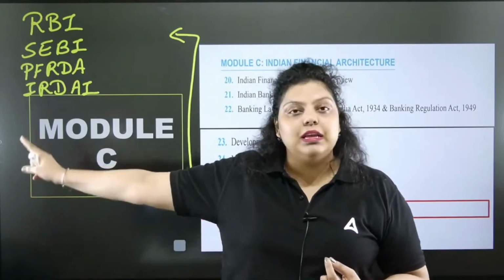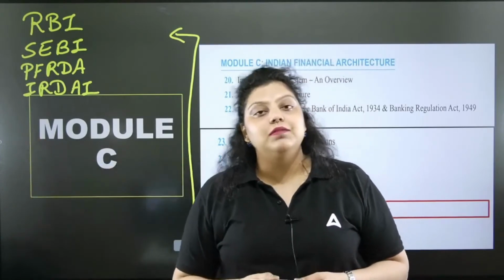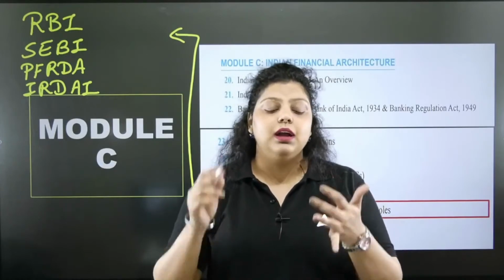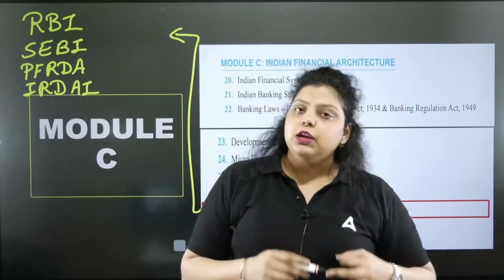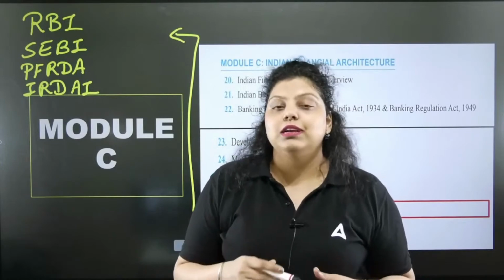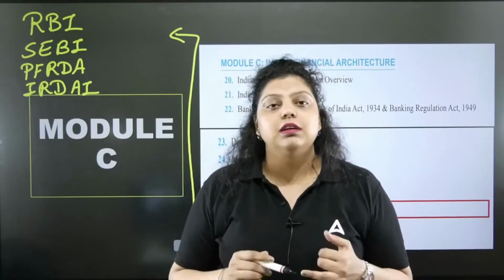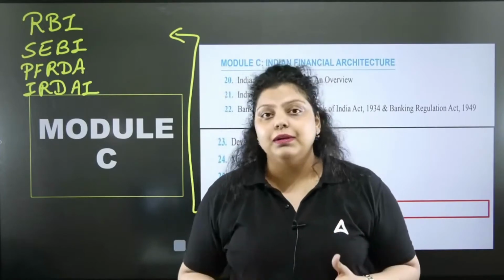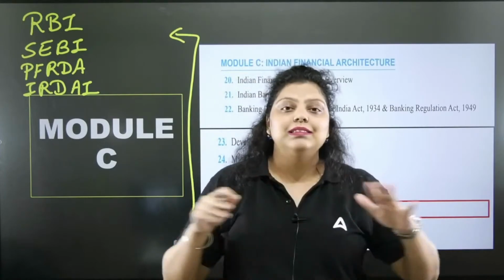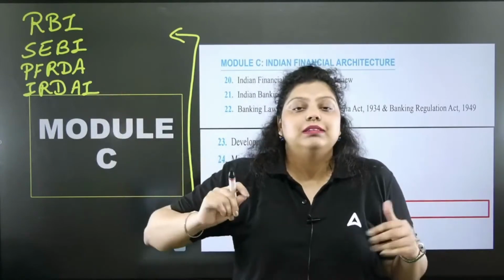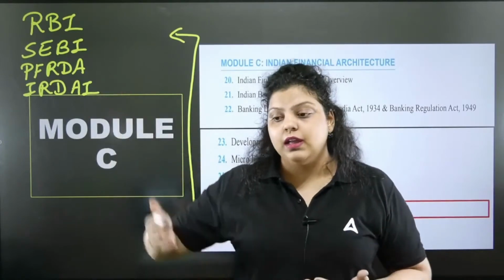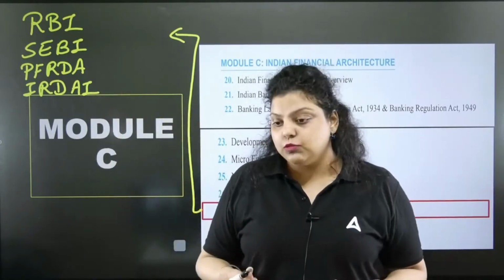Second, if I talk about SEBI, SEBI is the regulatory body for the investment market. It regulates the capital market, the commodity market, the derivative market, credit rating agencies, angel investors, foreign institutional investors, foreign portfolio investors, venture capitalists, etc. All these are regulated by SEBI because it's the regulatory body for the investment market, and all these are investment methods.